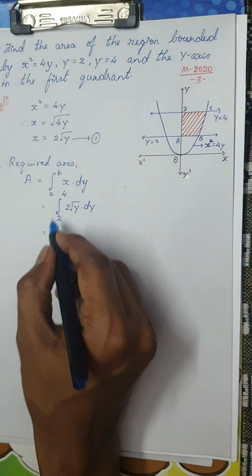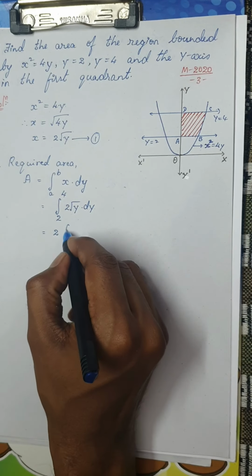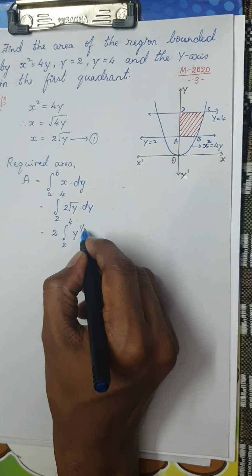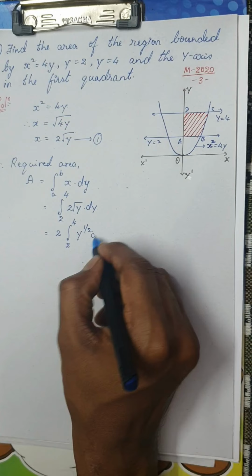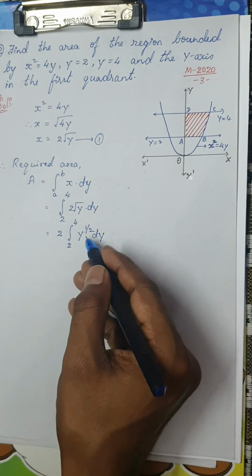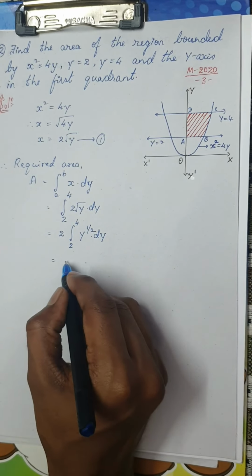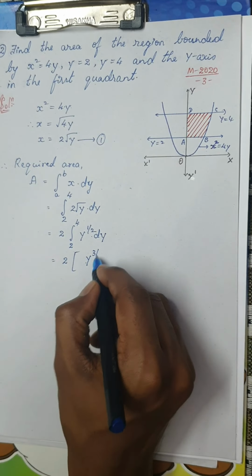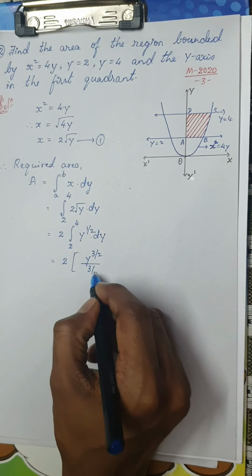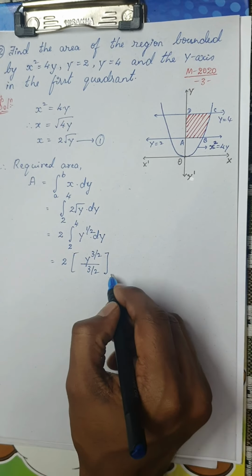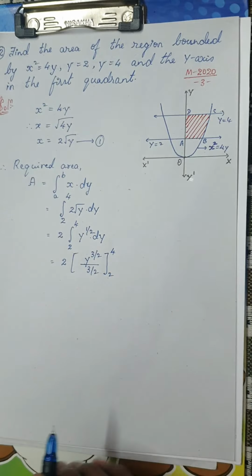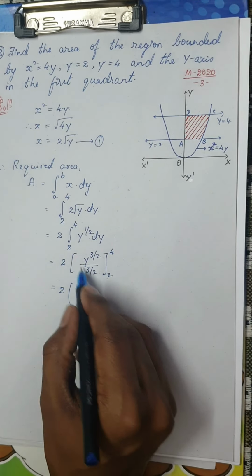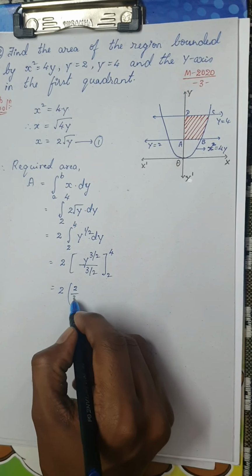Once this is ready, next step is very simple. Keep the constant 2 outside. This is integrated within the limits 2 to 4. We know that root y is nothing but y power half dy. This is actually the same thing we did in the previous question, exactly the same. So integral of y power 1 by 2 is, I'm going to write it directly, y power 3 by 2 divided by 3 by 2 within the limits 2 to 4. So that is nothing but 2 into reciprocal of 3 by 2, which would be 2 by 3.